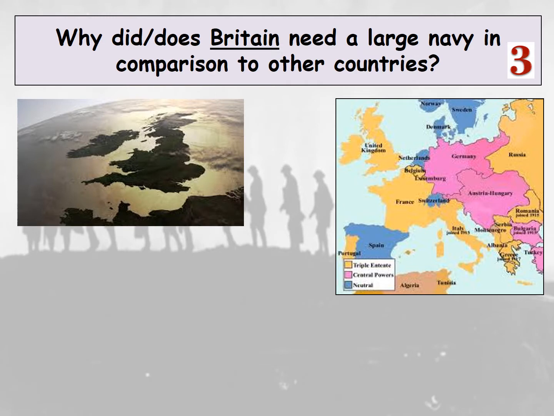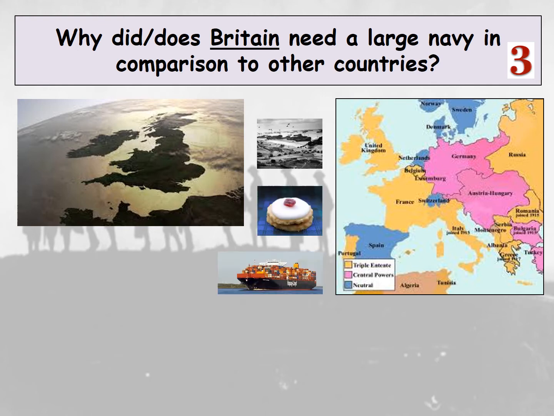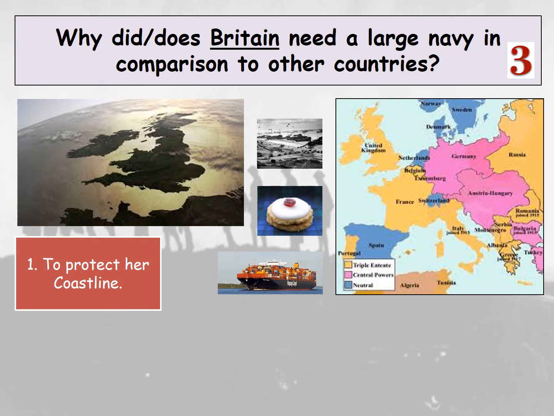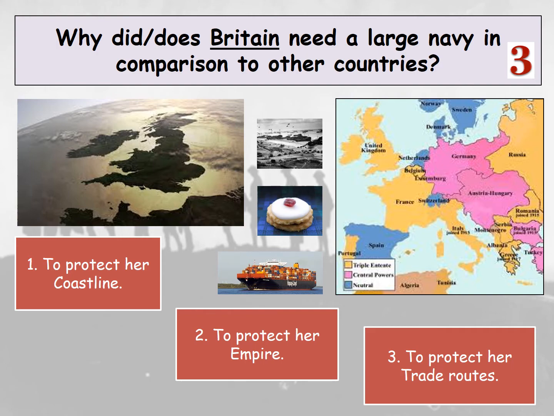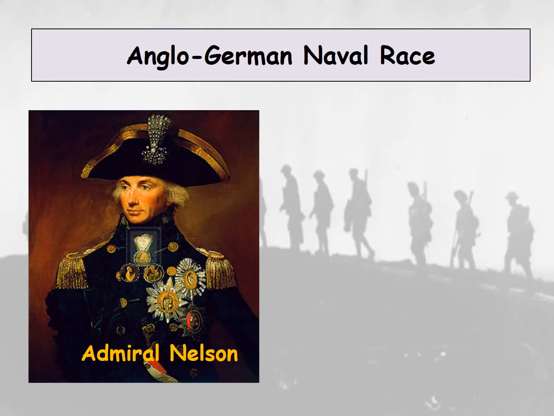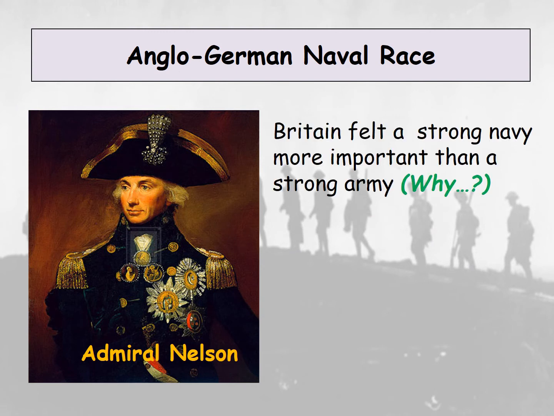If you look at the map on the board here, you will see that Britain is an island. So Britain needs a navy to protect her coastline, to protect her empire at this time, because remember, Britain rules lots of other countries in the world, such as India, Canada, Australia, and Britain needs a navy to protect her trade routes.